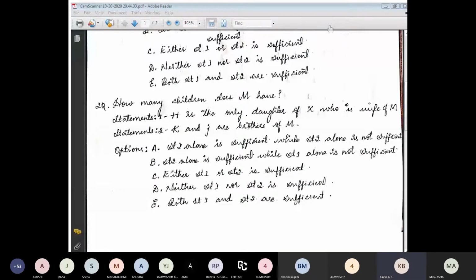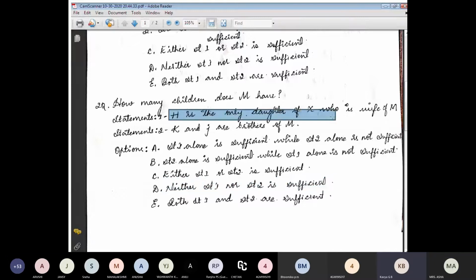Next, shall we move on to the next question? How is D the right answer? I didn't get that. Neither statement 1 nor statement 2 is sufficient. You just explained this option D. Option D, neither statement 1 nor statement 2, means we have to know how many children M has.